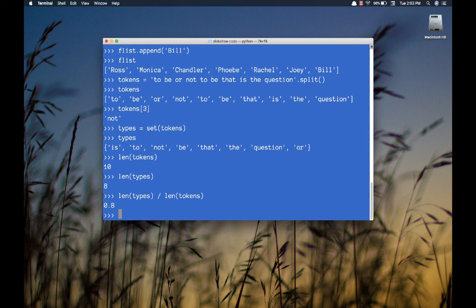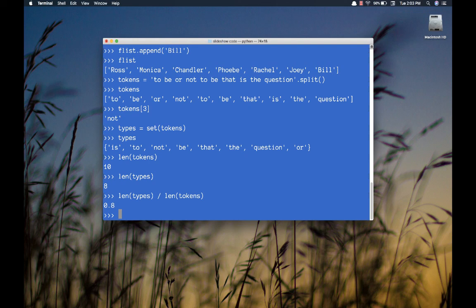My tokens are just going to be a list. It's an ordered list. I've still retained the order of those words in the original text. My types are going to be a set, because in Python, by definition, a set removes duplicates. So if I want to find out the type-token ratio, I create a set, take the length of that set, and divide it by the length of the tokens, and I get my type-token ratio.